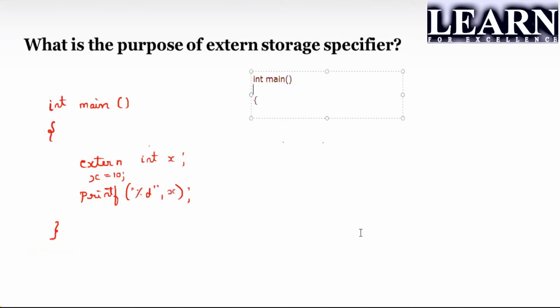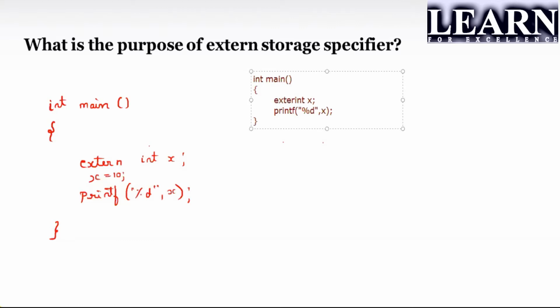If I take int x and printf percentage d, with the value assigned to x here, I can say that in this case the value is 0. The majority of the time the compiler will take it as 0, and some compilers will give out a garbage value.